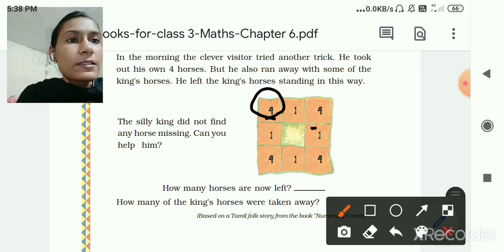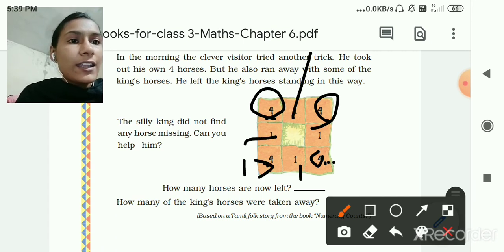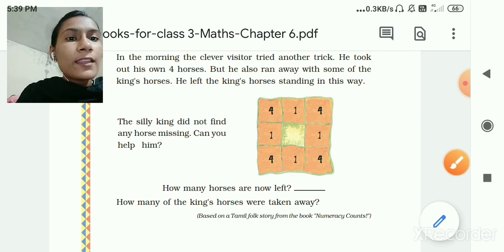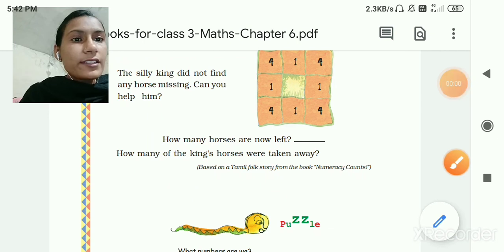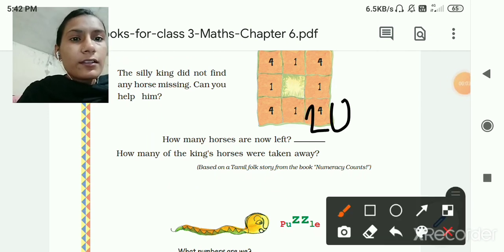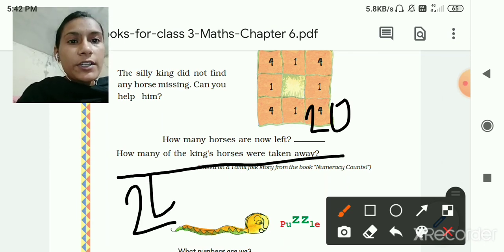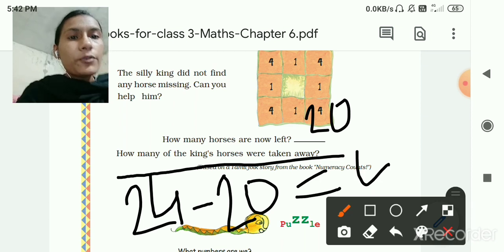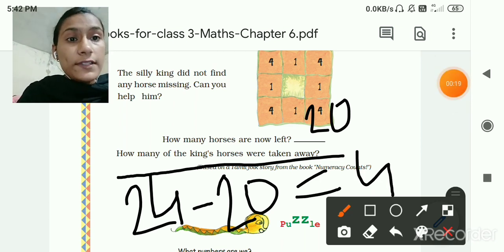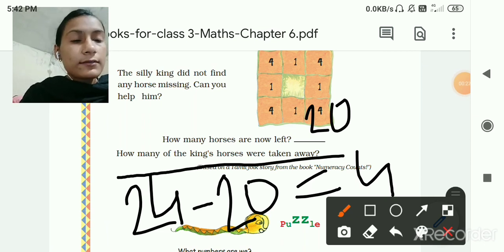Let's count 4 plus 4, 8, 9, 10, 11, 12, 13, 14, 15, 16. Till here 16, 17, 18, 19 and 20. So how many horses are now left? So 20. How many of the king's horses were taken away? You know, first time 24 horses were there. Then 24 minus 20 is equal to how many? 4. So the visitor took 4 horses along with him.